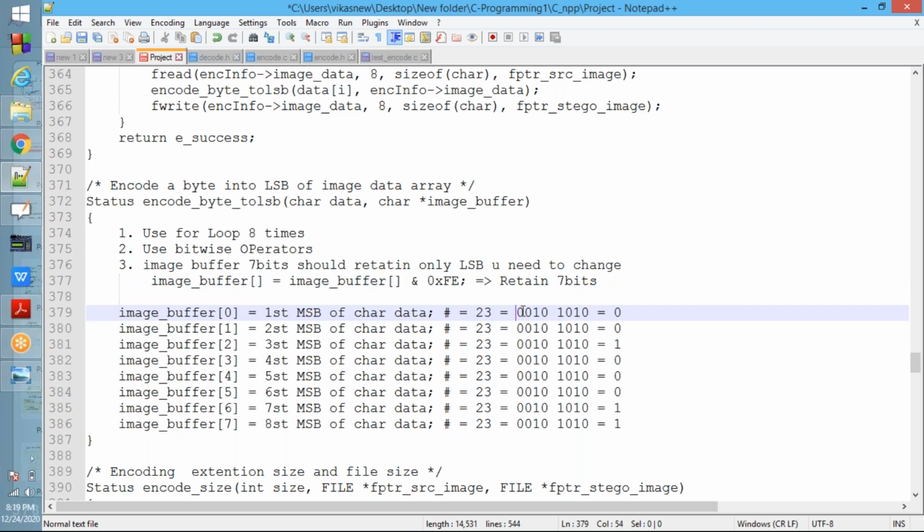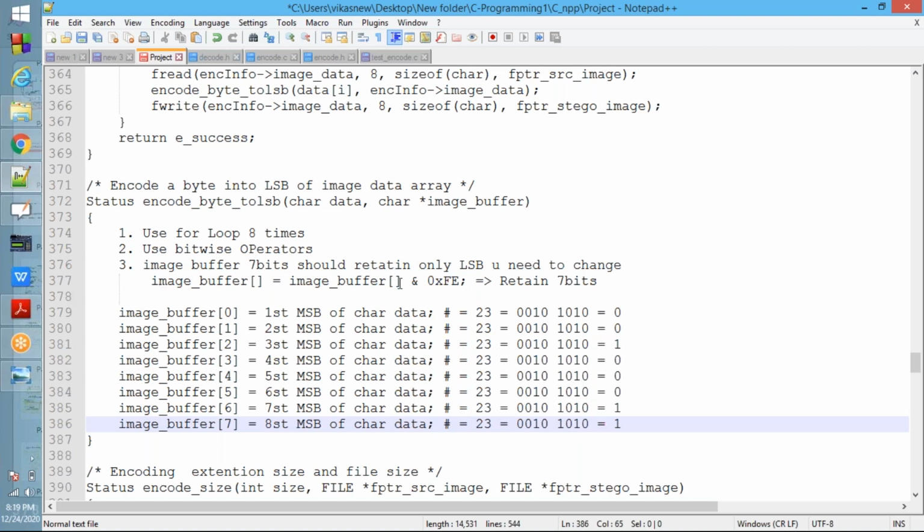See now, for 0x23, starting from the MSB, that is 0, you need to place it in the LSB. Next to 0x23, again 0, you need to place. Again, next bit, that is 1, you need to place. Okay, fine. Next 0, next 1, next 0, next 1, next 0. So you need to place these values in the LSB.